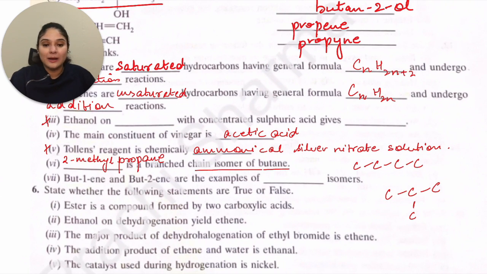They are examples of position isomers. Because at 1 you have the double bond at the first position, and then with 2-ene, you have the double bond at the second position. So these are position isomers.